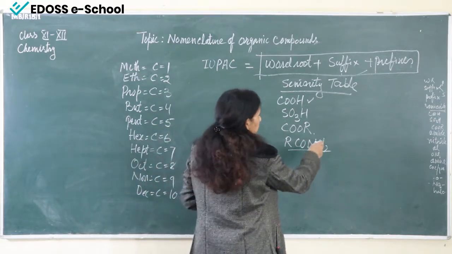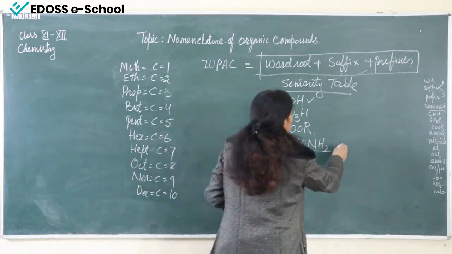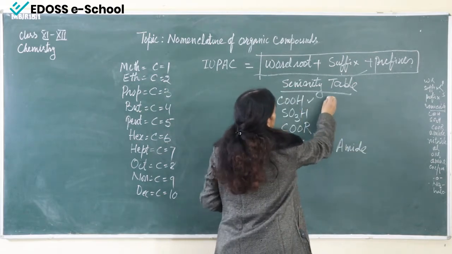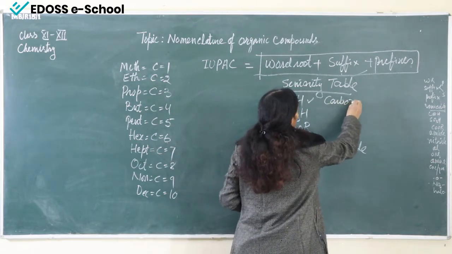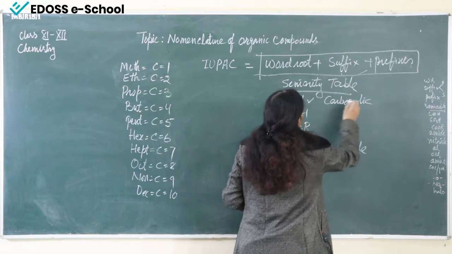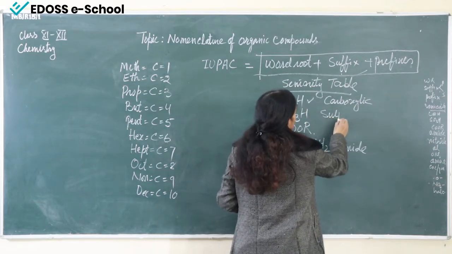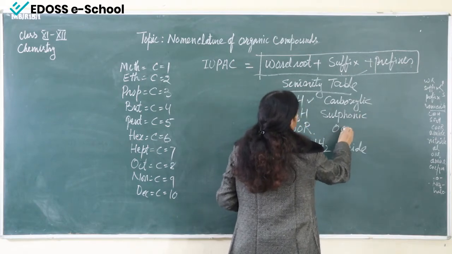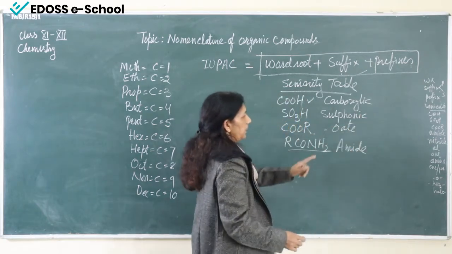And then I'll write the names also here. This is the amide group. This is the carboxylic group. This is the sulfonic group. This is the ester. This is the amide.